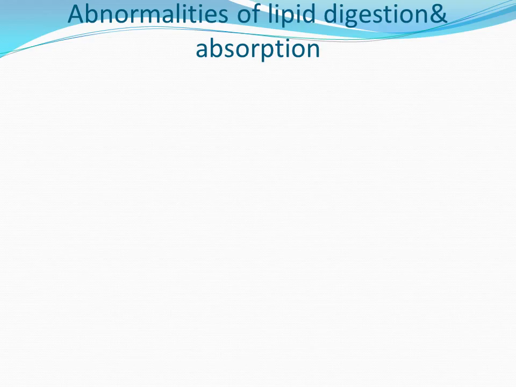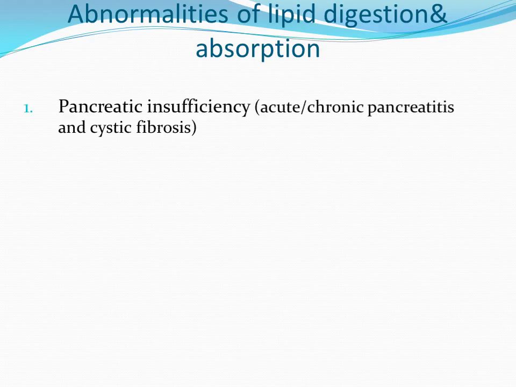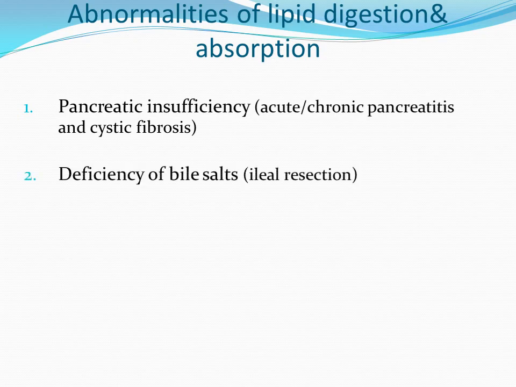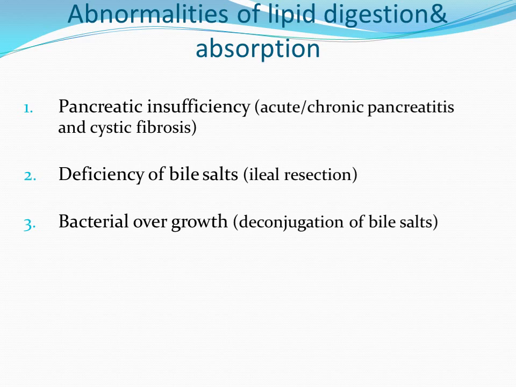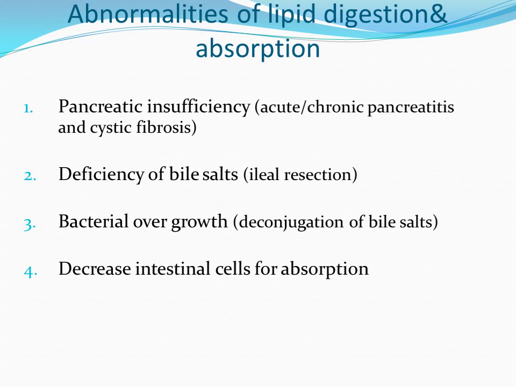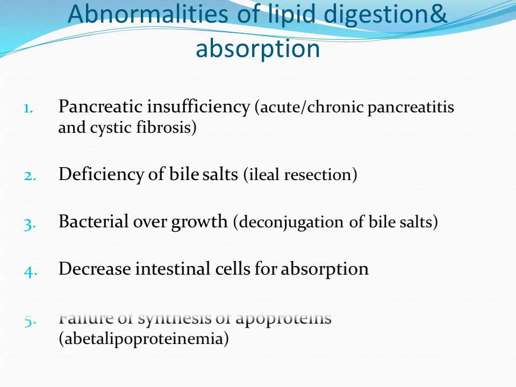There are various conditions which can lead to abnormality, like pancreatic insufficiency, which may be due to acute or chronic pancreatitis, and cystic fibrosis. Deficiency of bile salt may occur in ileum resection. Ileum resection leads to deficiency of bile salt because the ileum is the site which is responsible for reabsorption of bile and its enterohepatic circulation and resecretion from the hepatic cells. So, deficiency of bile salts will occur in ileum resection. Bacterial overgrowth causes deconjugation of bile salts. Decrease in intestinal cells for absorption is also one of the reasons for abnormality.